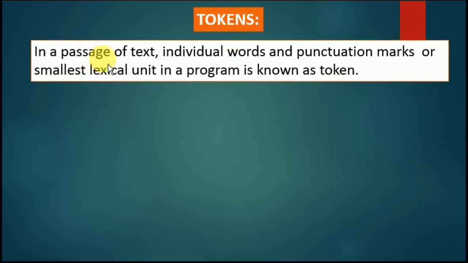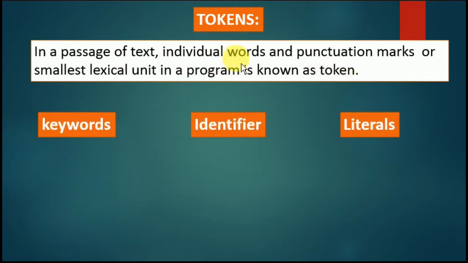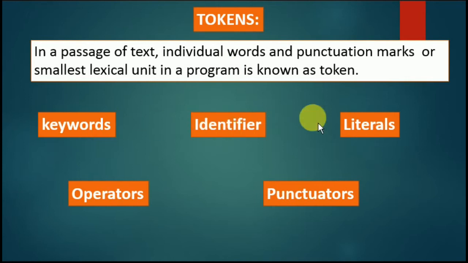Tokens. In a passage of text, individual words or punctuation marks, or a small lexical unit in a program, is known as a token. In Python, tokens are keywords, identifiers, literals, operators, and punctuators. These are the individual words. In the same way in a language also: keyword, identifier, literal, operator, punctuator. These are the individual words, and all are combined and used as part of the tokens.